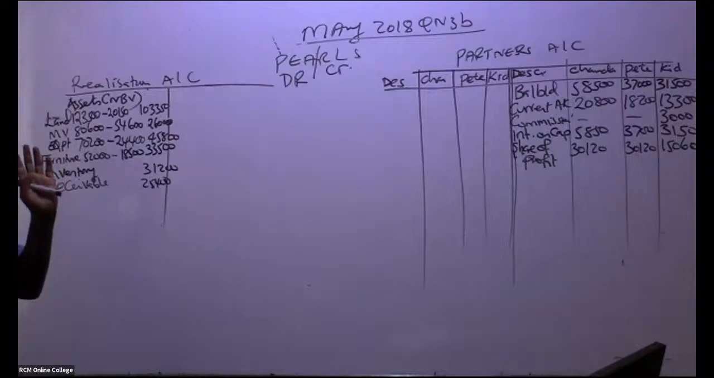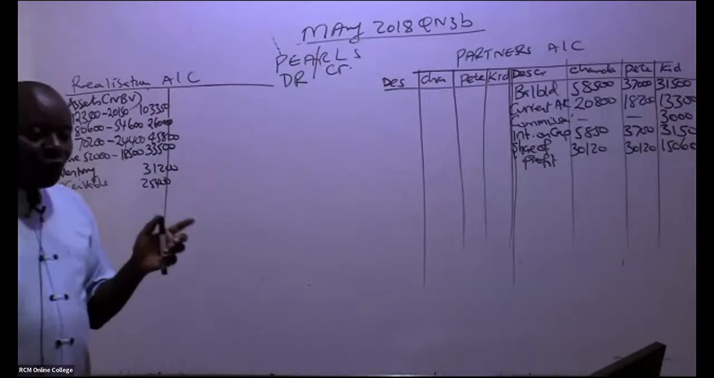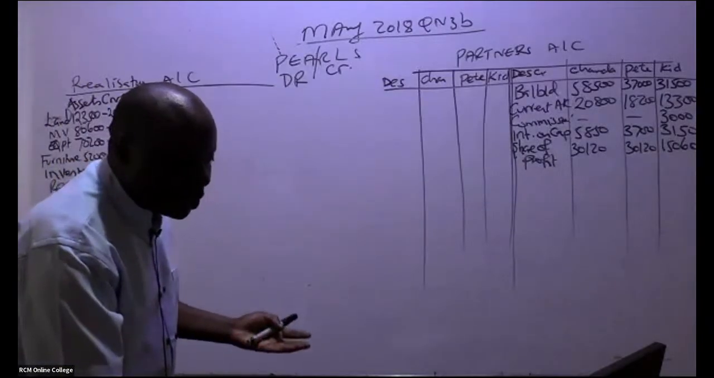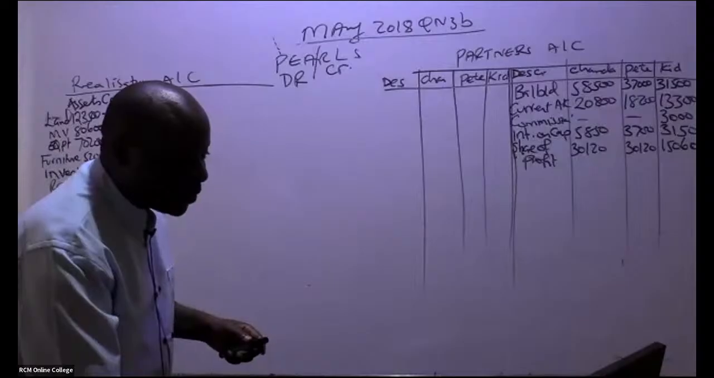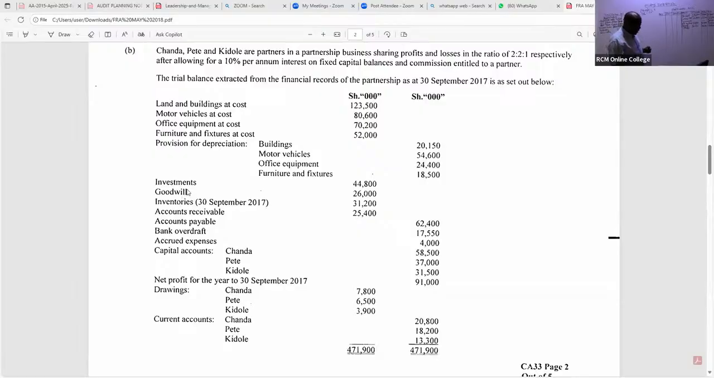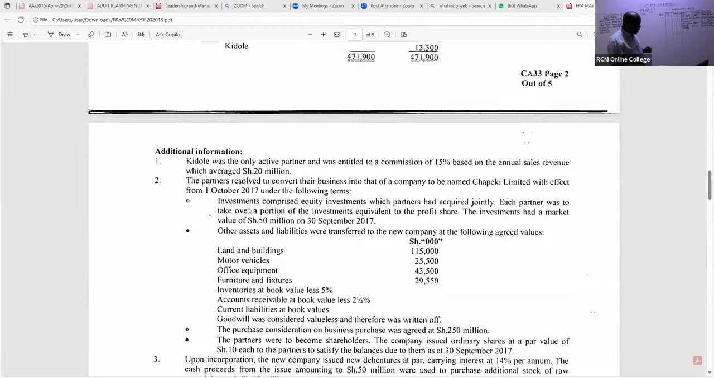Now we go to the liability side. On the liability side, you have to be very, very keen. So what have they told us about liabilities? Thank you very much, John. They are investments, right? These investments were not taken over by the new company. Let's read this note. You have to be very, very keen. The investments, what have they told us?